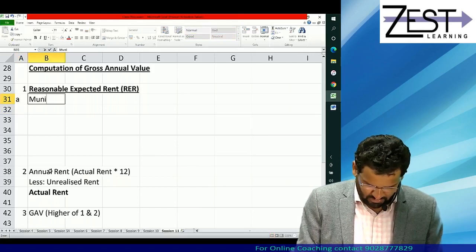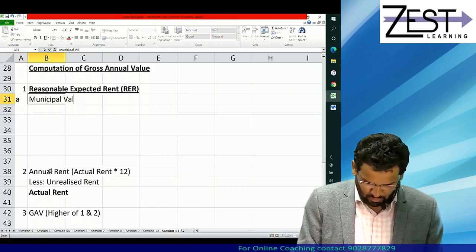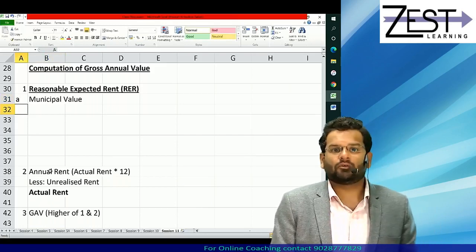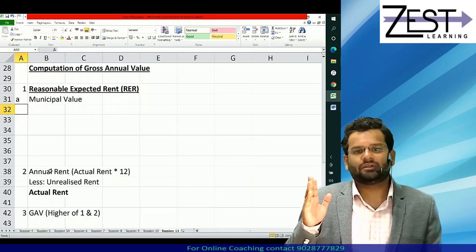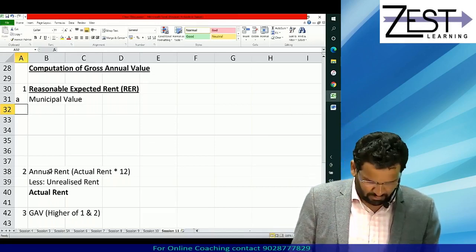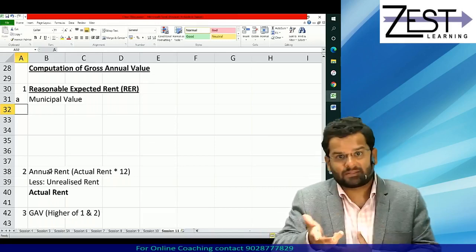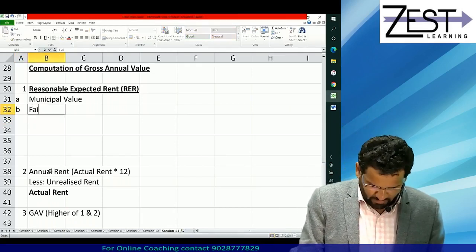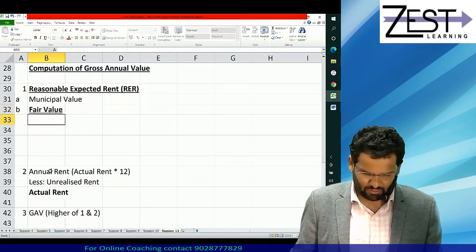So what you will do is, you will consider what is the municipal value of the property. Municipal value of the property means every municipal authority will declare the value for the property to levy municipal tax. That is the municipal value. That will be compared with fair value.